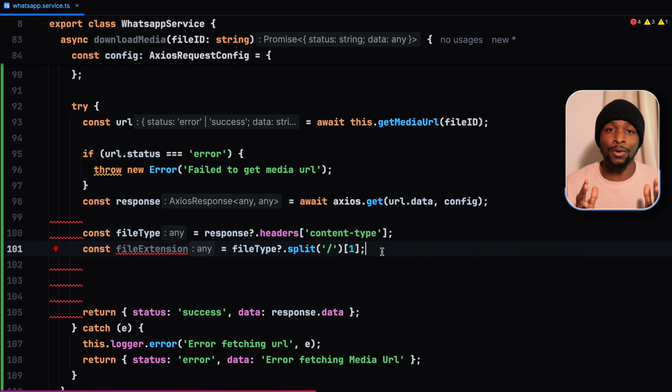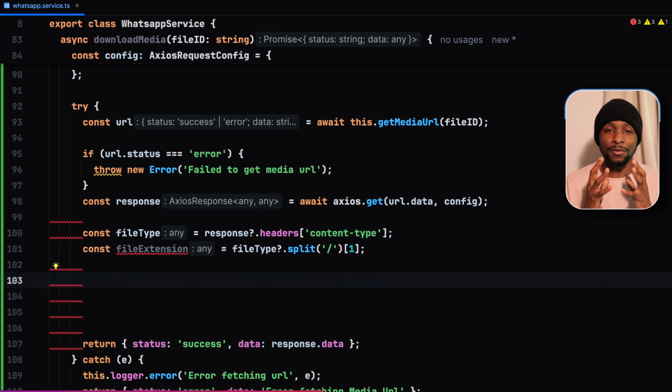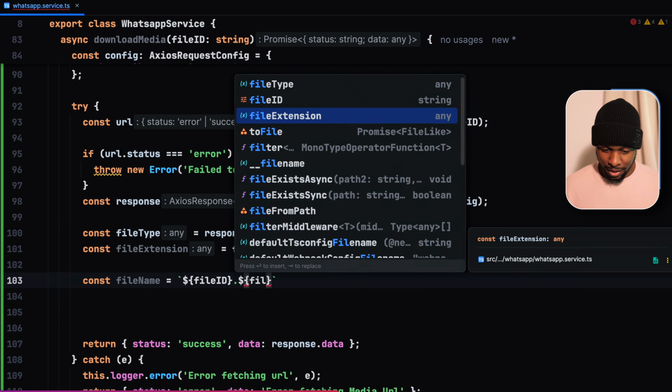In this case, we're only looking at audio files, but always keep in mind that it could be any file type. Our program has to be flexible enough. Then we also need the file name to which we are going to write our binary data, because the response that you are getting from the WhatsApp API is an audio stream, not the actual audio. And for us to save that, we are supposed to save it into a file on our file system. Our file name is our file ID, then dot file extension.